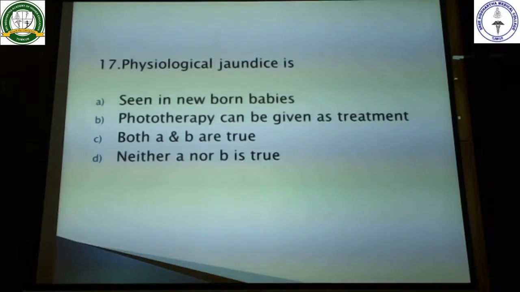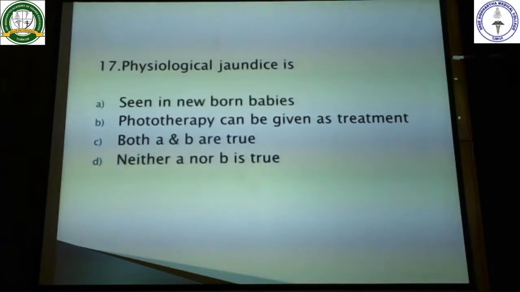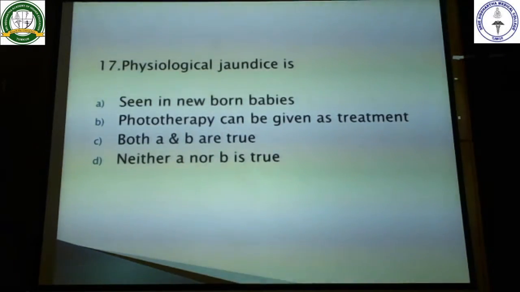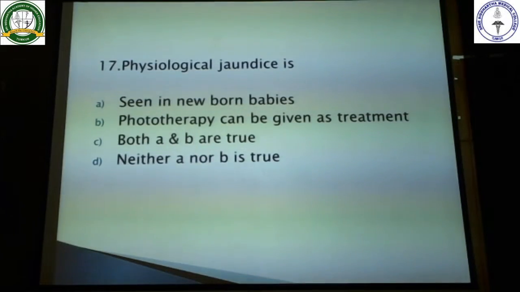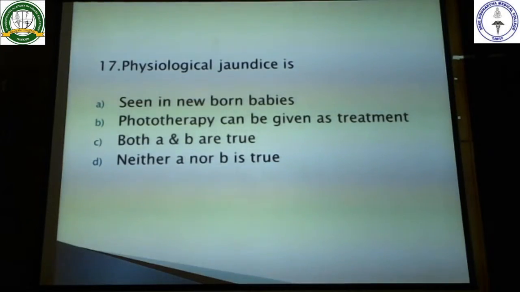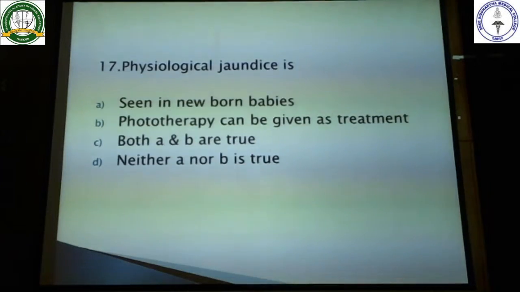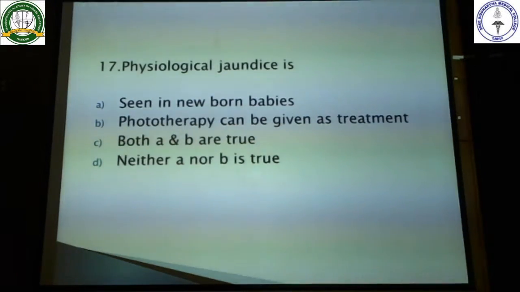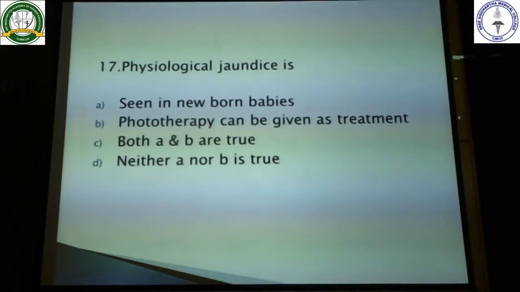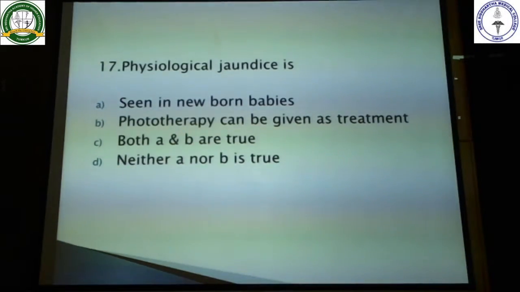And if it doesn't disappear and there is still yellowish discoloration, and the bilirubin is more than about 12 or 15 milligram per deciliter, in such conditions we need to give phototherapy. Okay, so phototherapy units will be there. There the bilirubin is converted into lumirubin. Lumirubin is water soluble and hence it is excreted. And follow up after this phototherapy, the babies should be exposed to the early morning sunlight. Okay, right? So here the answer will be both A and B. That is, it is seen in the newborn babies, and phototherapy can be given as a treatment. So the answer is both A and B are true.